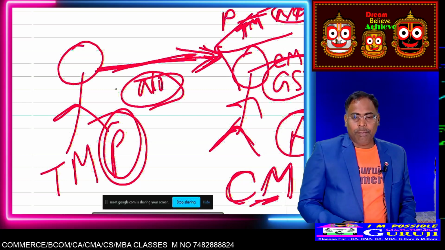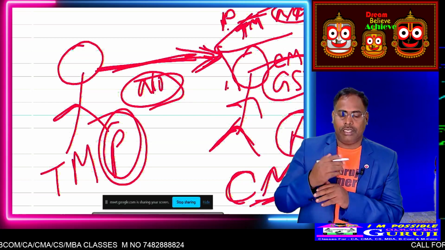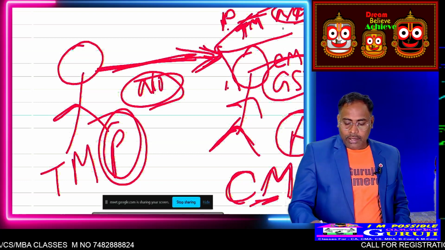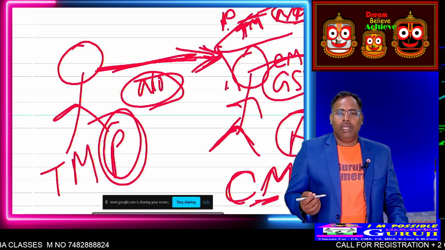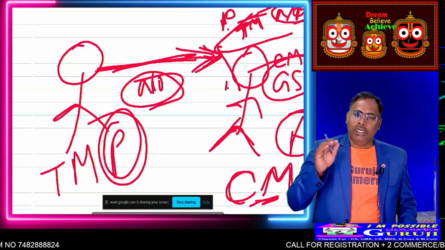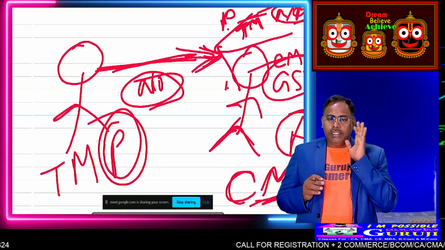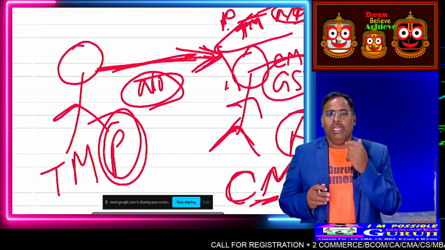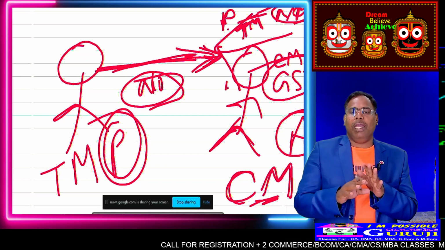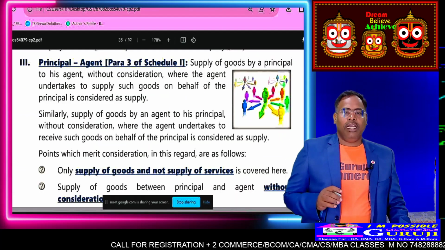Okay. But here the question is between the agent and the third person. Chinmay sold the goods to Karina. In both cases, either he can use the name of Chinmay or the name of Tapasmita. If the agent uses his own name and sells to the outside person, then GST will be applicable. If the agent sells goods in the principal's name, no GST will be applicable. Okay, clear the point? Have you got the point?